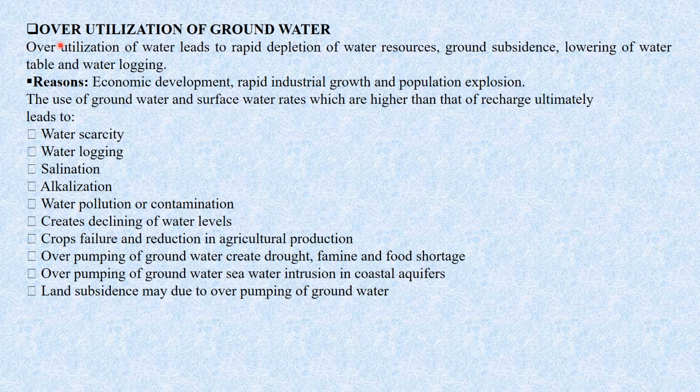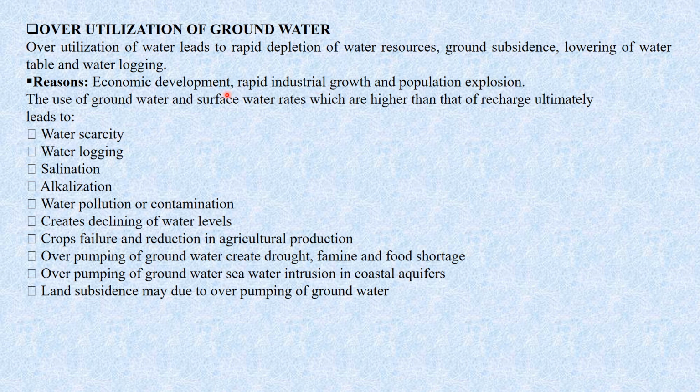Then the next one is the overutilization of groundwater. Overutilization of water leads to the rapid depletion of water resources, that is ground subsidence, lowering of the water table and waterlogging. So what are the reasons for this? The first one is economic development, rapid industrial growth and population explosion.